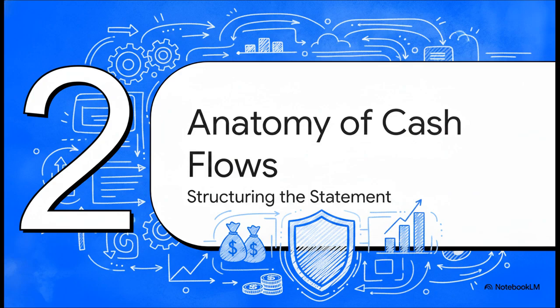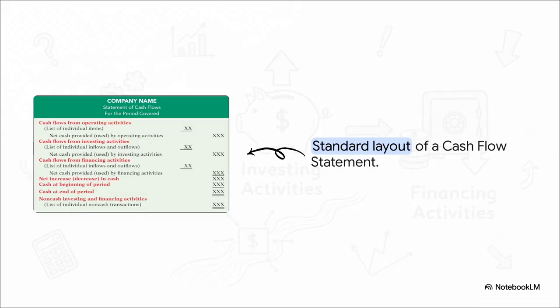Because the income statement can't tell us our actual cash position, we turn to the hero of our explainer, the cash flow statement format itself. If you look at a standard layout like this one provided by Harper College, the goal is actually incredibly straightforward. We're just taking our starting cash balance and we're explaining exactly how and why it moved to become our ending cash balance over a specific period of time. It summarizes every single dollar that flowed in and every dollar that flowed out.